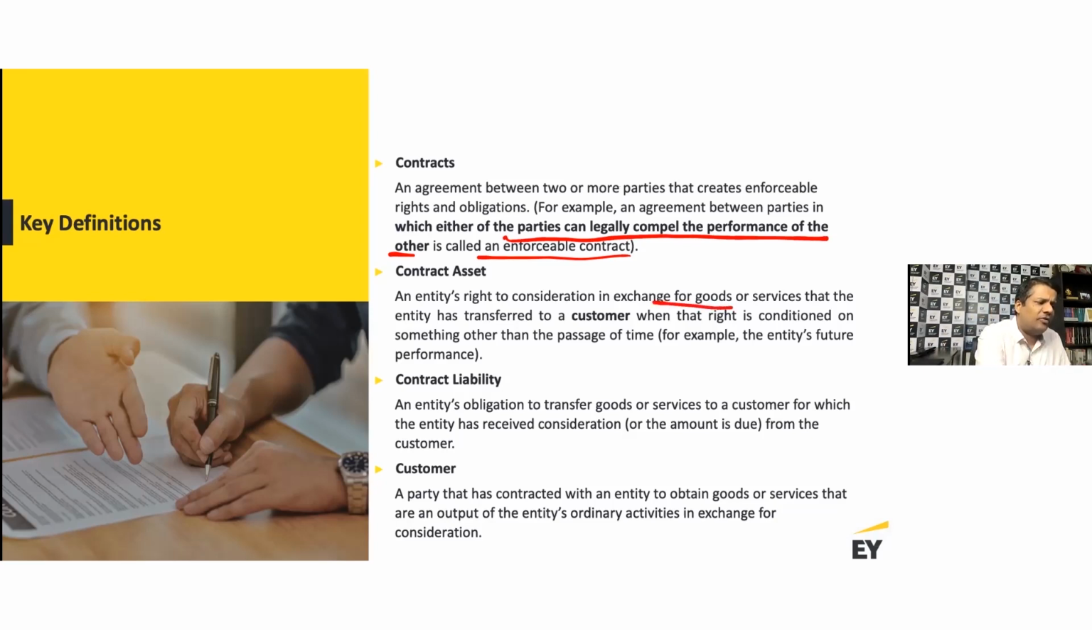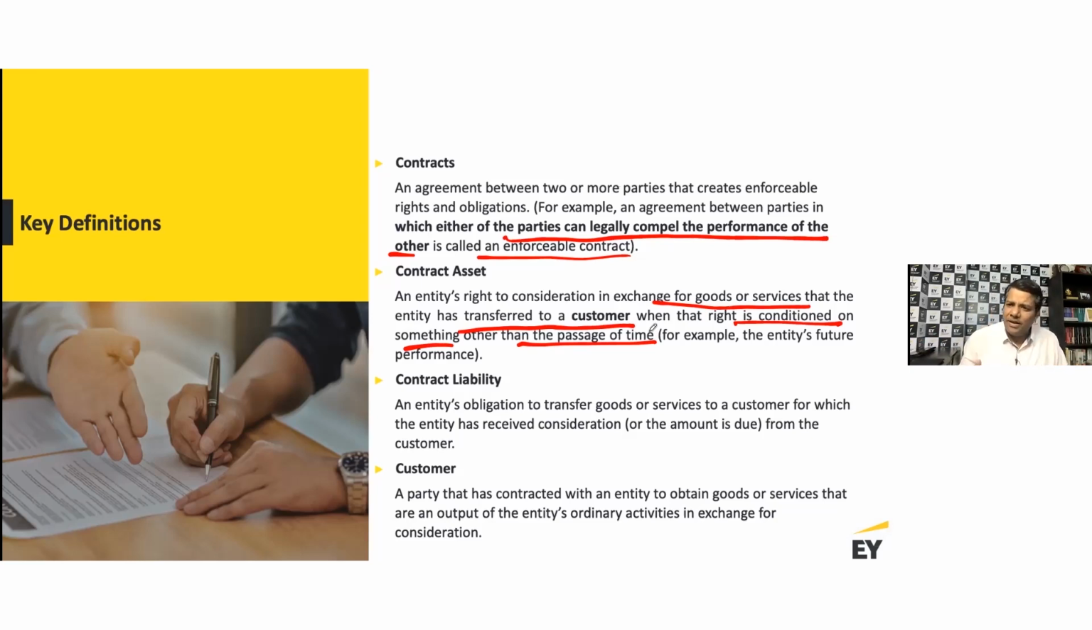In exchange for goods or services that the entity has transferred to a customer, when that right is conditioned on something other than a passage of time. If you were to get it only on the passage of time, that means you're only getting interest, right? Then you account for it under Ind AS 109, not under Ind AS 115.